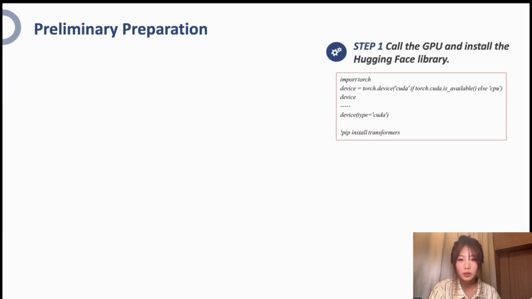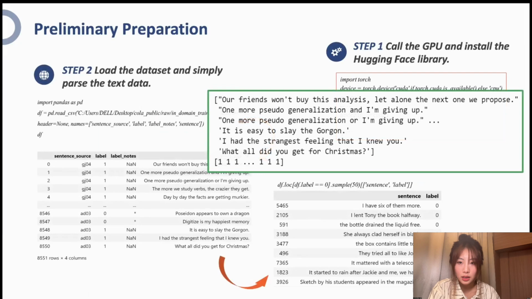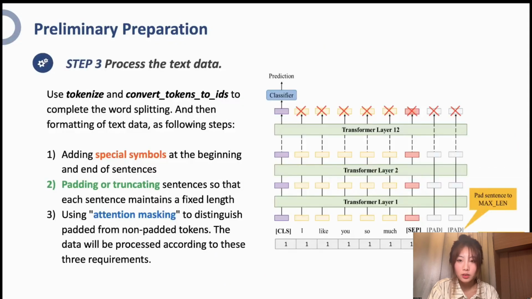Step 2. Load the dataset and parse the text data briefly. Use pandas to preview the raw text data as shown on the left. After which, focus on the sentence and tag fields, where 0 means grammatically unacceptable and 1 means grammatically acceptable. The figure on the right shows 5 examples of grammatically unacceptable sentences. Next, the sentences and tag fields are loaded into the NumPy array to obtain the results shown in the green box.